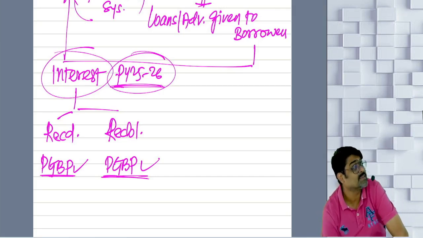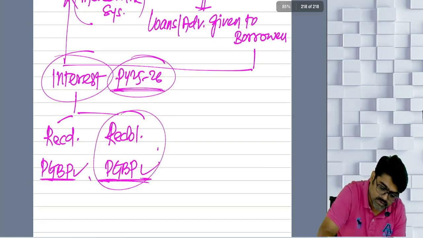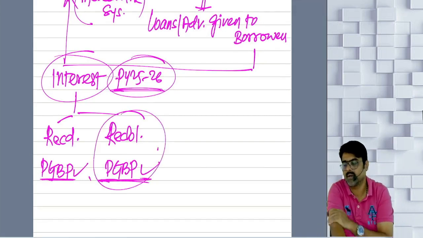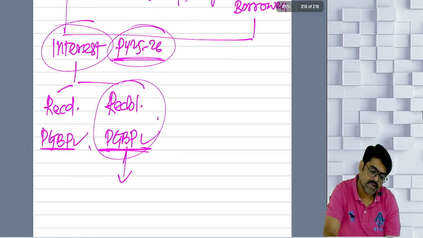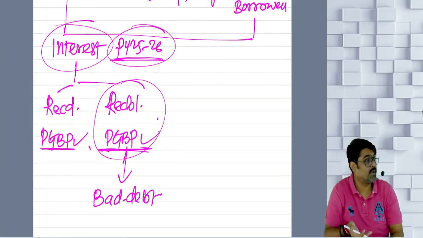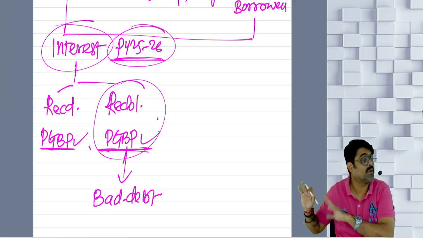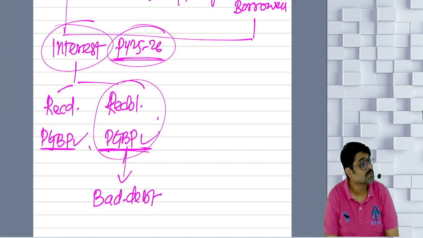But the interest which is still receivable and has already been shown under the head PGBP, can it become a bad debt? The interest which was receivable, now the borrower is not ready to pay me that interest. He has defaulted in the payment of this interest.